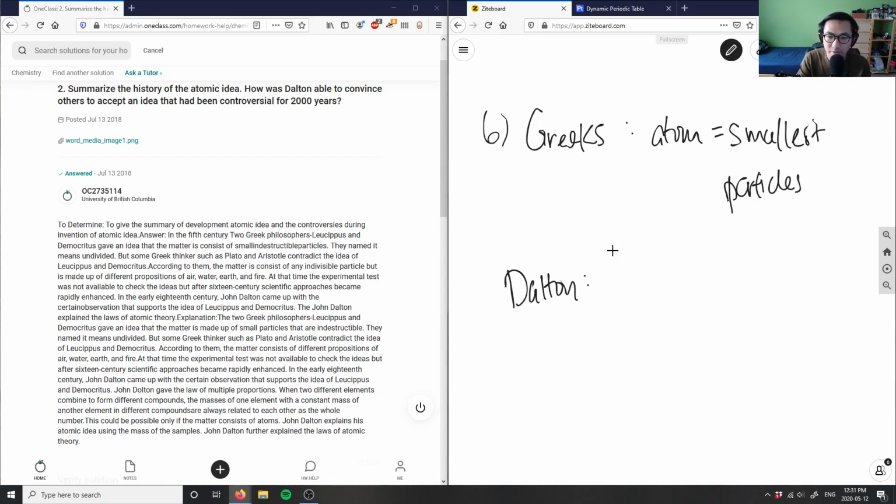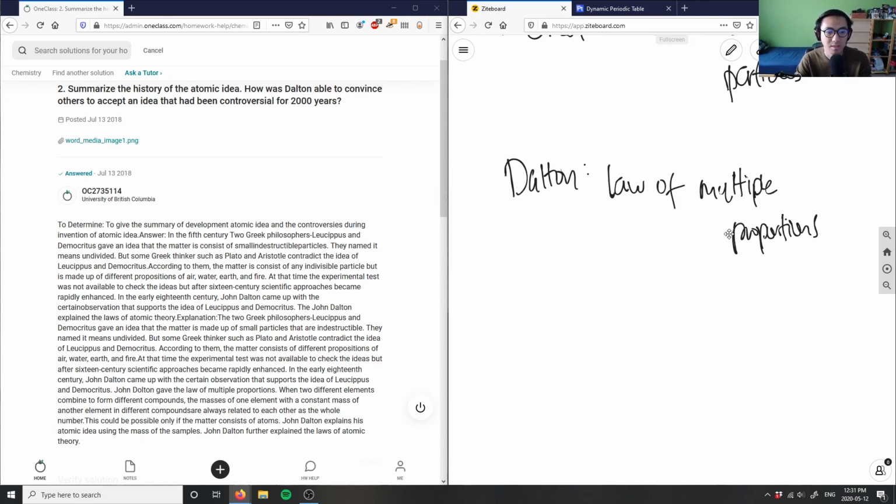I'm going to write down the law of multiple proportions. With Lavoisier, he also came up with the law of conservation of mass. But let's look specifically at the law of multiple proportions. When two different elements combine to form different compounds, the masses of one element with the constant mass of another element in different compounds are always related to each other.